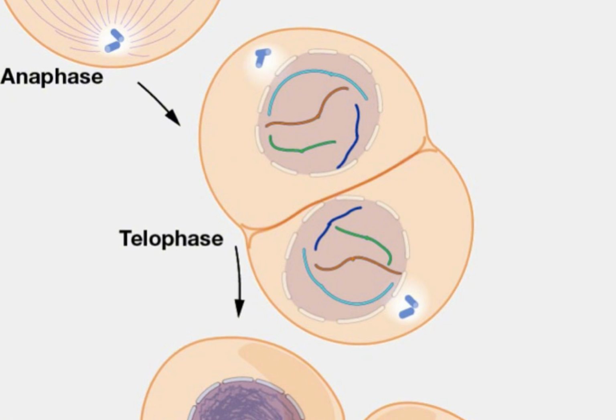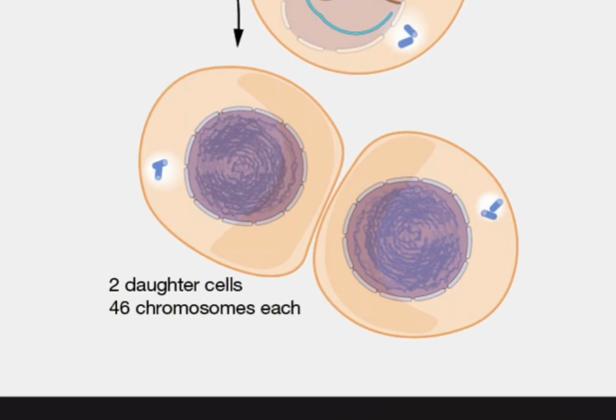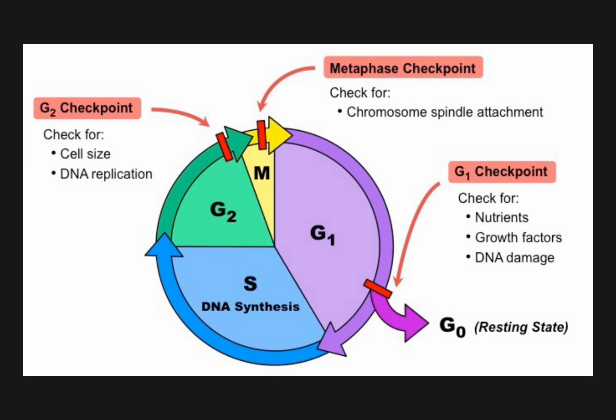Then telophase happens where the nuclear envelope reappears. There are 2 nucleuses now. Then cytokinesis occurs, which separates the cell into 2 daughter cells. In G0, the cells are doing their specialized function. There are also checkpoints, which are pretty self-explanatory.